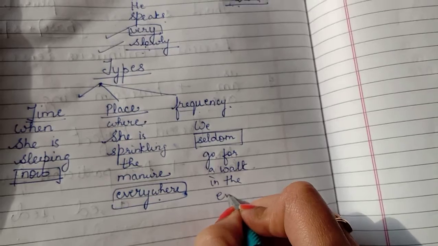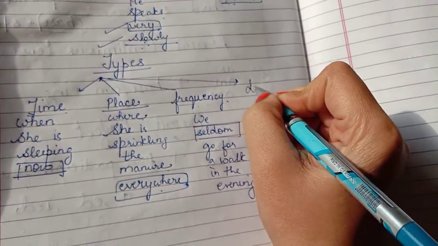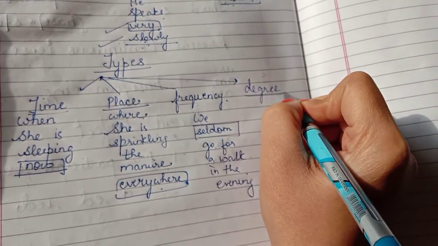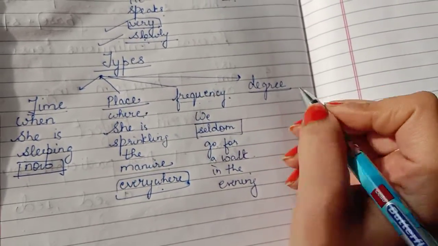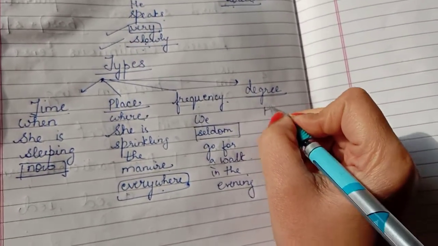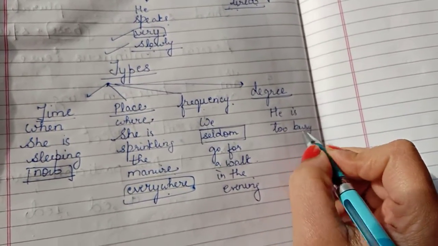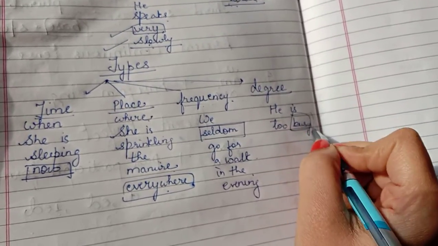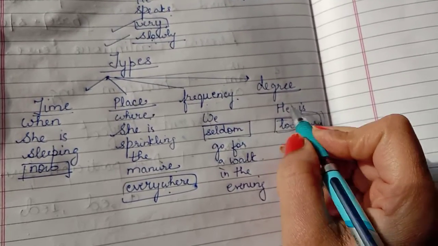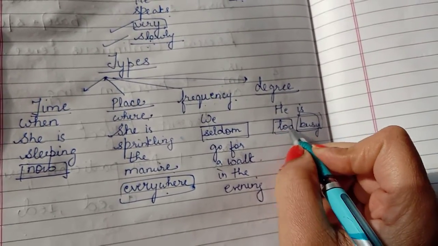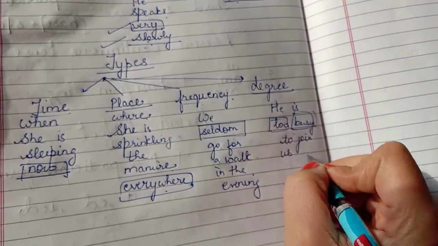Okay. Next adverb is adverb of degree. It answers the question how much. It tells us the intensity of the action. For example, if I say, he is too busy to join us for the party. So busy is the action, the verb. And how busy? How much busy is he? Too busy. So too is here the adverb of degree. It is telling us the intensity of this action. He is too busy to join us for the party.